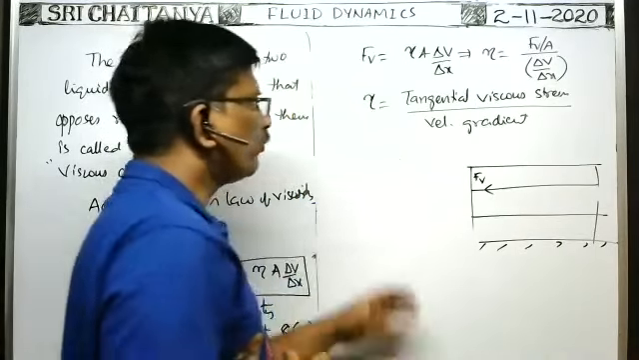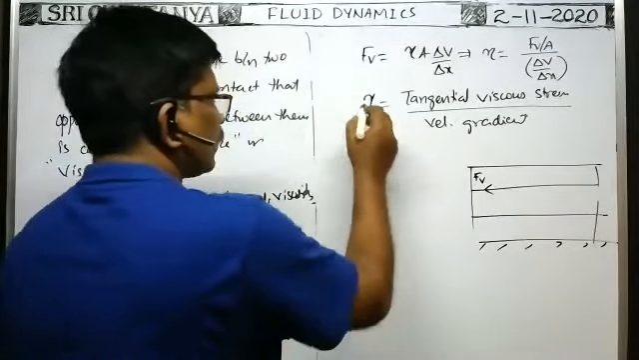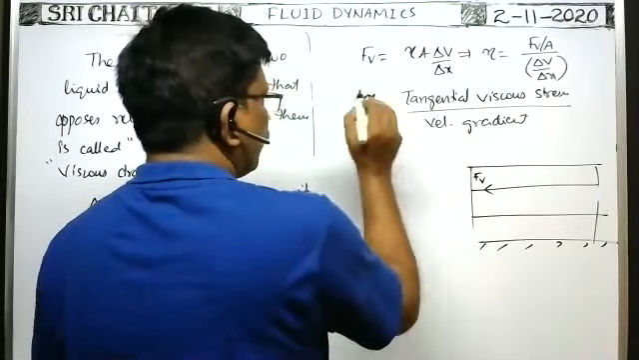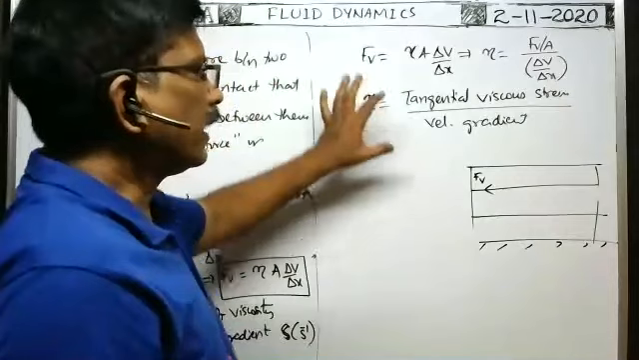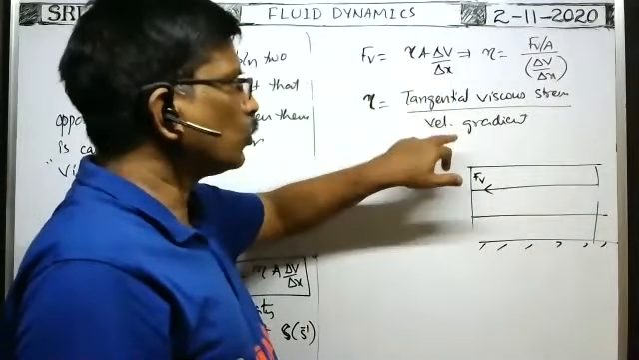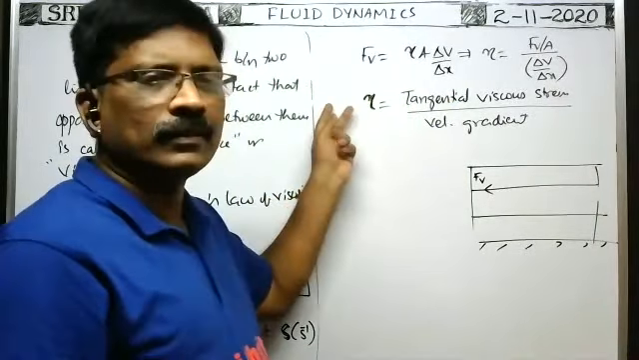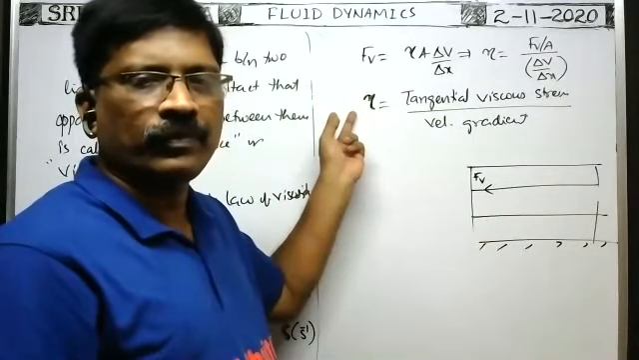Now from this, how can we define the coefficient of viscosity? The ratio between the tangential viscous stress and the velocity gradient is called the coefficient of viscosity.